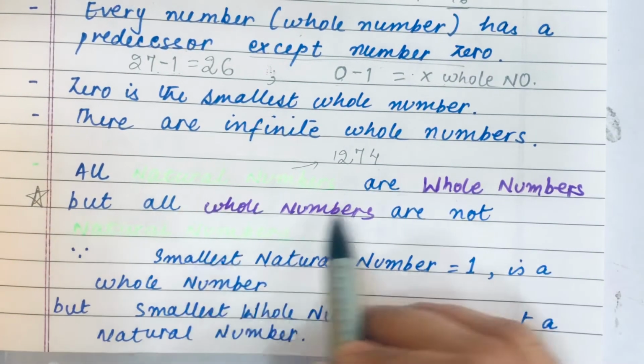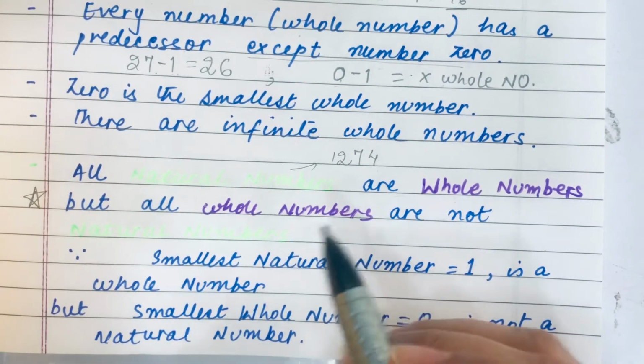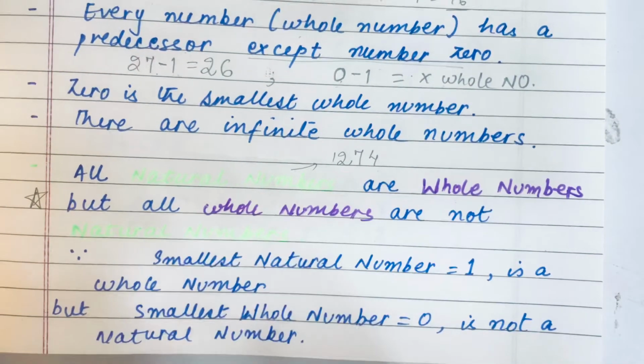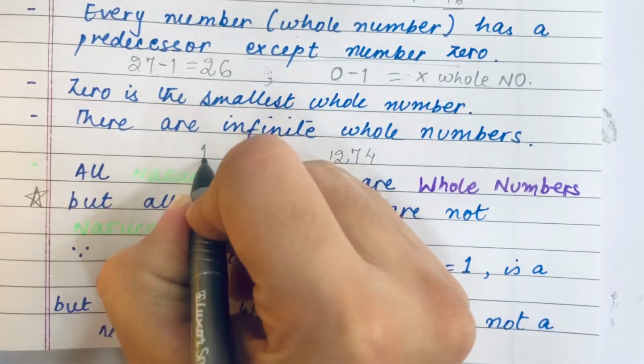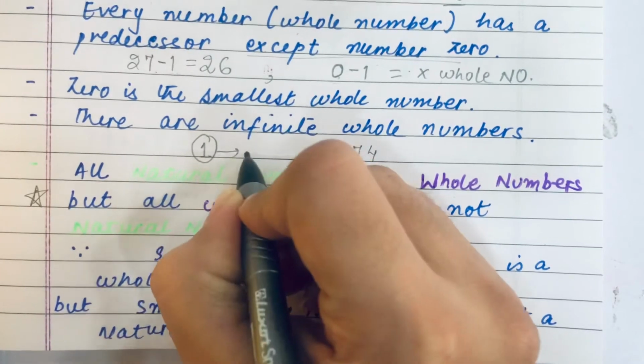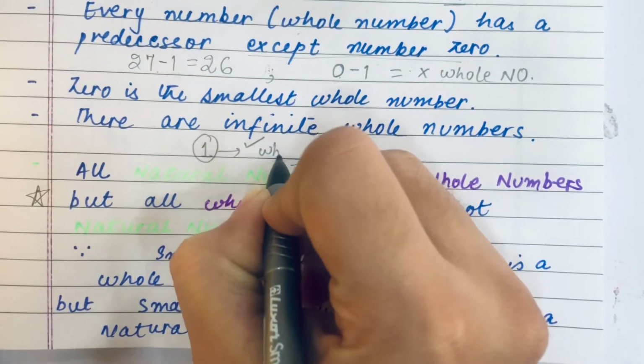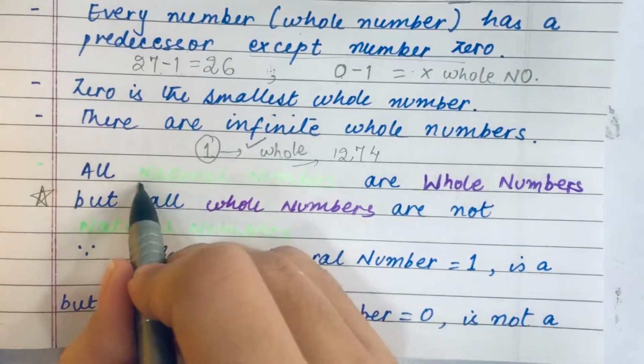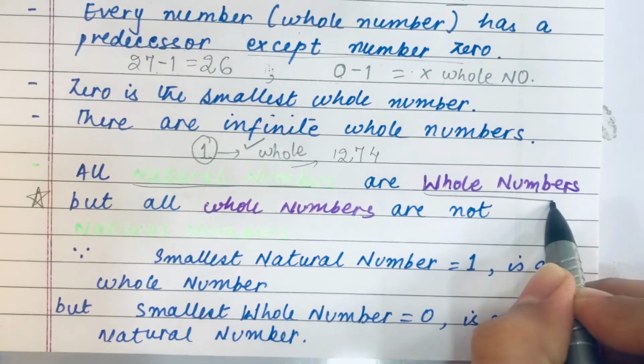So for checking these statements, we always prefer to take the smallest one. Which is the smallest natural number? The smallest natural number is 1. Is it a whole number? Yes, it's a whole number. Hence, we can say all natural numbers are whole numbers.